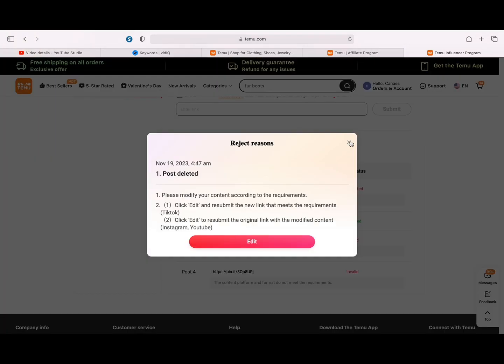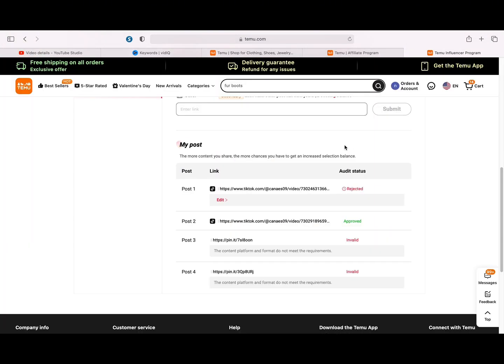Two, you deleted your post. Do not delete your post. You have to leave your post live for 30 days.